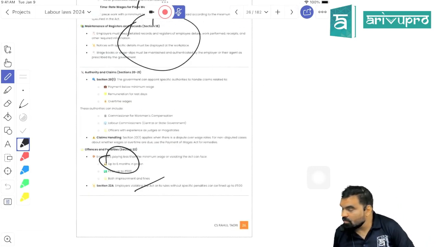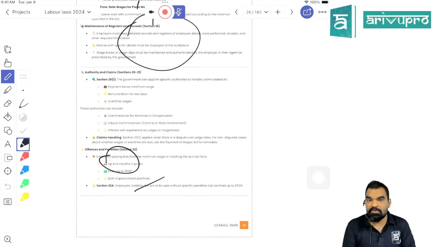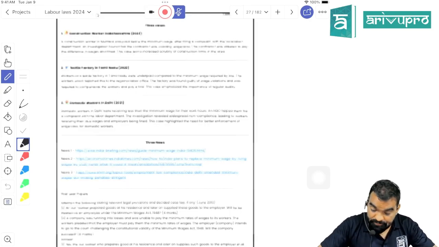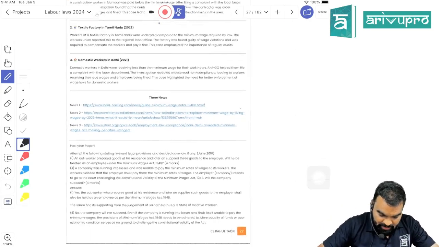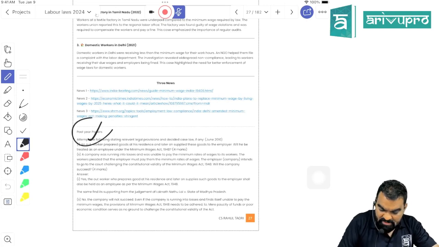So we have done with what, students? We have done with two chapters, that is Payment of Wages Act 1936 and Minimum Wages Act 1948, right? Outworker would be past year questions.